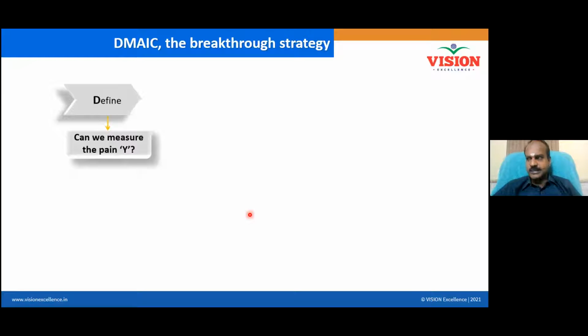Now coming into the methodology, Define. Why do we have a phase called Define? A problem is considered to be defined if you understand the Y. What is Y? The dependent variable, the pain metric. Can you make the pain metric measurable? If you make the pain metric measurable, your problem is defined.